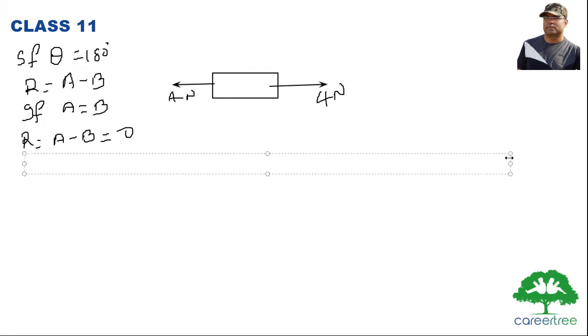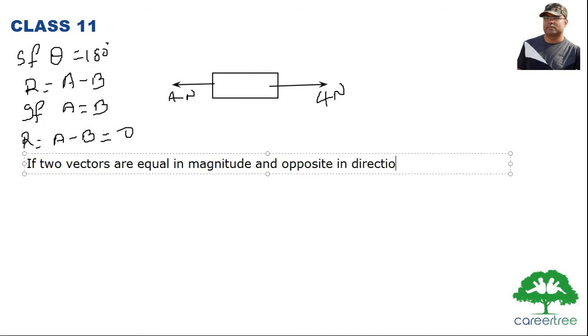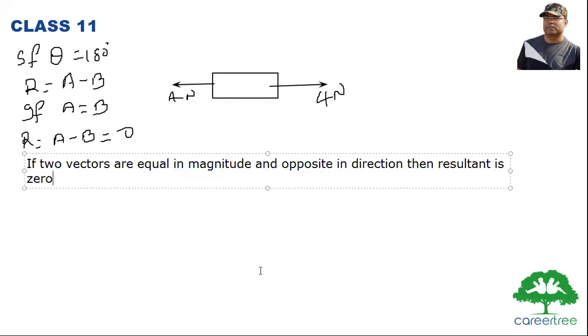So if two vectors are equal in magnitude and opposite in direction, then the resultant is 0. This is one of the conditions for 0 resultant.